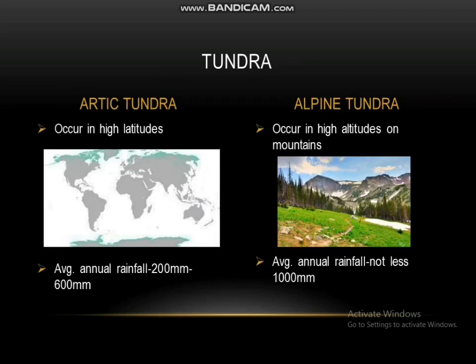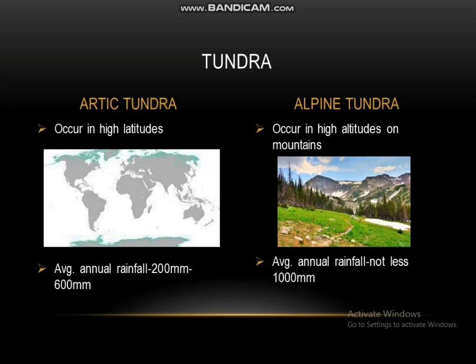There are two types of tundras, which are Arctic tundra and alpine tundra. Arctic tundras occur in high latitudes, as you can see in this map, and alpine tundras occur in high altitudes on mountains.